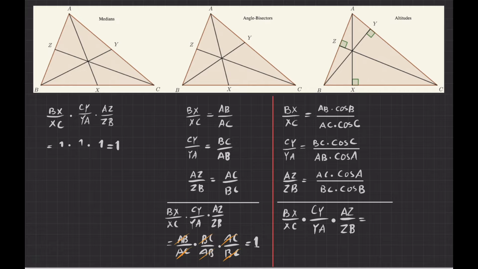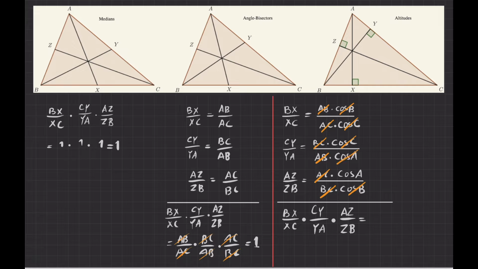And on the right-hand side, something interesting happens, as you can guess. AB appears here in the numerator, but AB here appears in the denominator, so they are cancelled. Cosine B appears in the numerator here, but cosine B appears in the denominator, so they are also cancelled. Cosine C cancels this cosine C. AC cancels this AC. And then this BC in the numerator cancels this BC in the denominator.